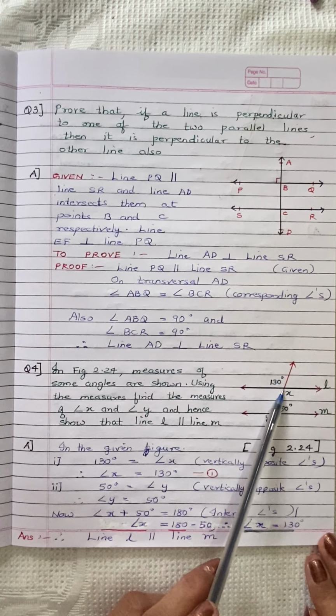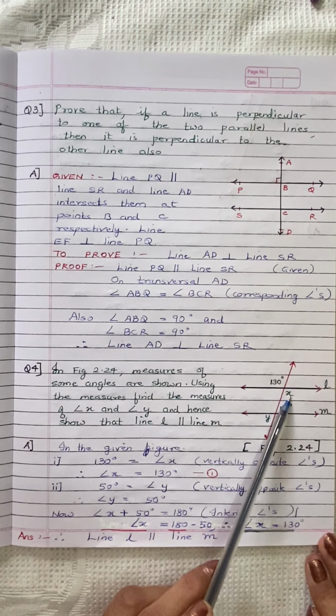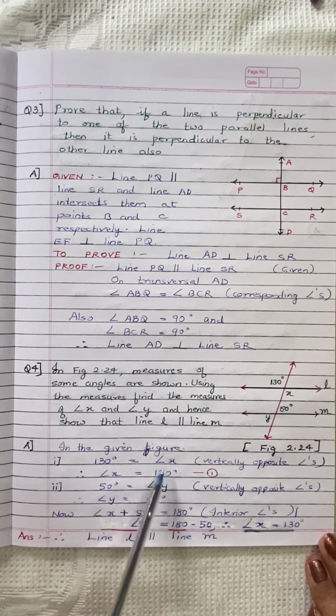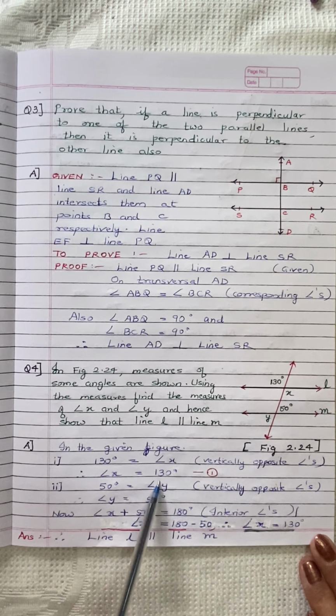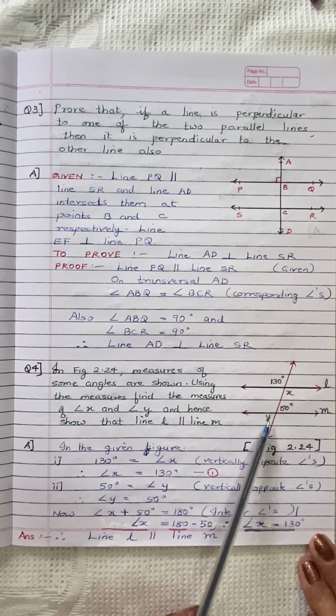Now the 130 degree angle, as these two lines are parallel, this measure is equal to this measure because they are vertically opposite angles. So 130 degrees is equal to angle X, vertically opposite angles. So angle X is equal to 130. This also measures 130 degrees. Then next, we are talking about 50. This angle as well as this angle, both are vertically opposite. So 50 degrees is equal to Y, and Y is also 50 degrees. Again they are vertically opposite.